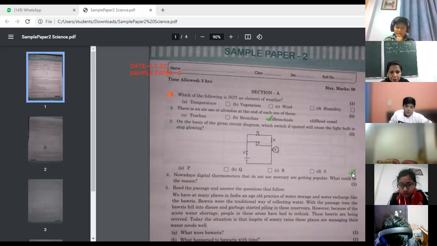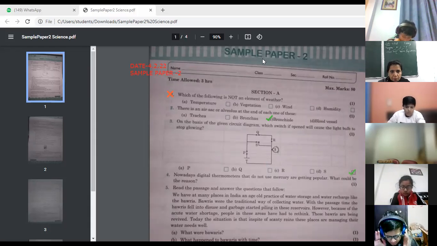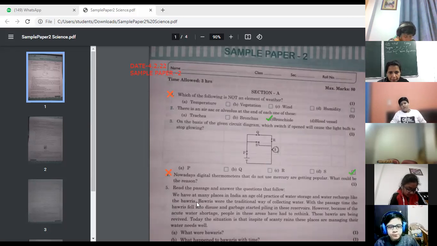Okay, next, number 4. I think it's also omitted because this is our other chapter. This is our heat chapter. Let's move to the next question. Kindly read this paragraph.